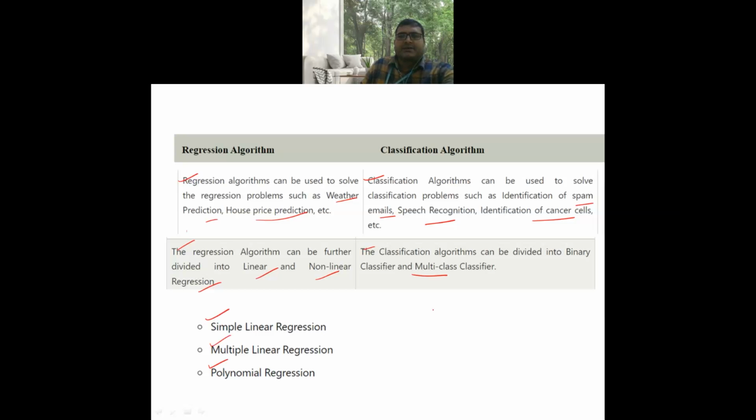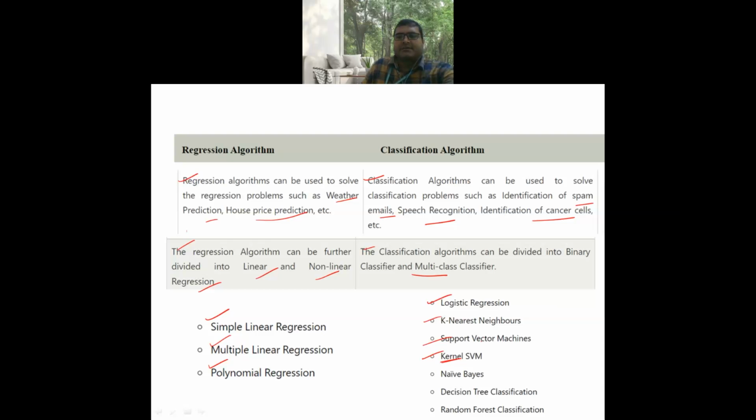The classification algorithms are logistic regression, k nearest neighbor, support vector machine, and kernel-based SVM. Here the kernel is used for dimensionality based solutions. The next is Naive-Bayes algorithm, decision tree classification, and random forest classification.